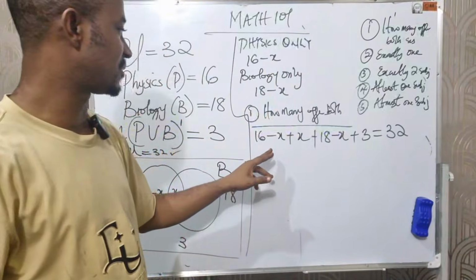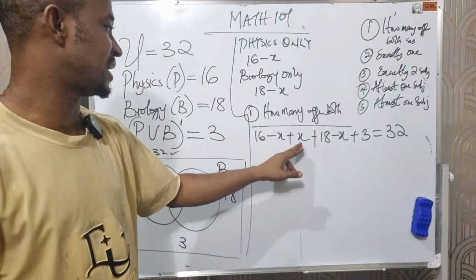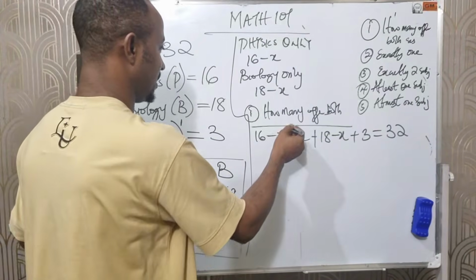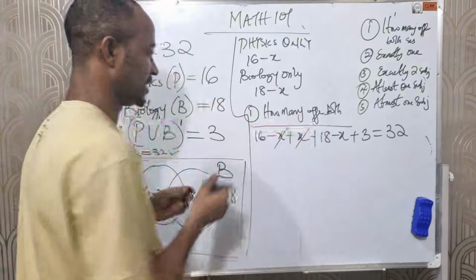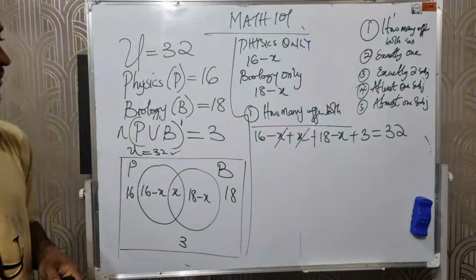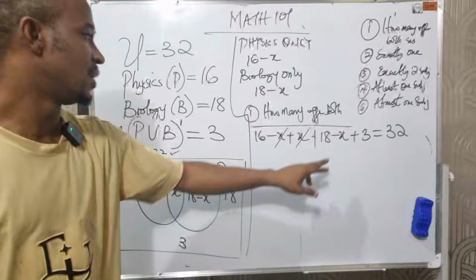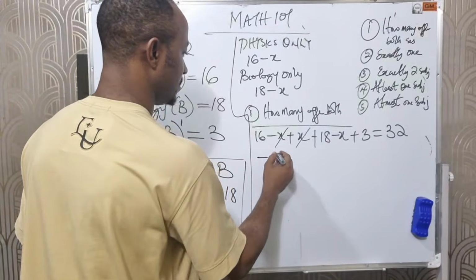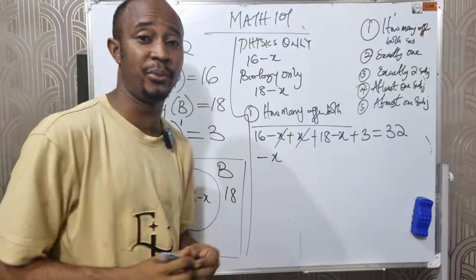But let's take this out. Minus X plus X is 0. These two will cancel out, right? This will go with this, and this will go with this. We are left with minus X here.